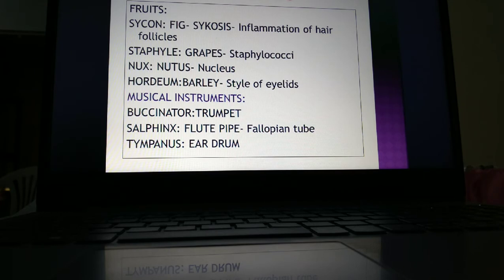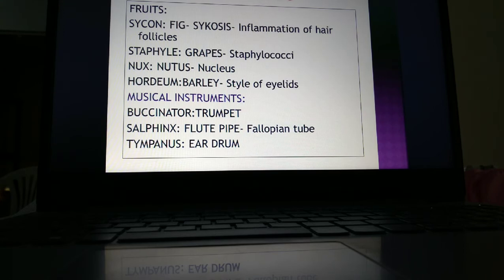What are some of the musical instruments which are derived from the words? Buccinator means trumpet. The buccinator muscles we use while we blow a trumpet, both of the muscles which lie at the side of the mouth, will blow, so it will become like a balloon when we blow a trumpet. So that muscle is called the buccinator muscle.